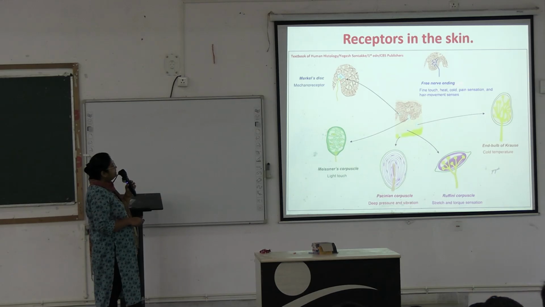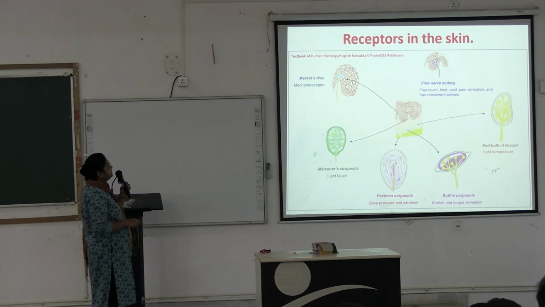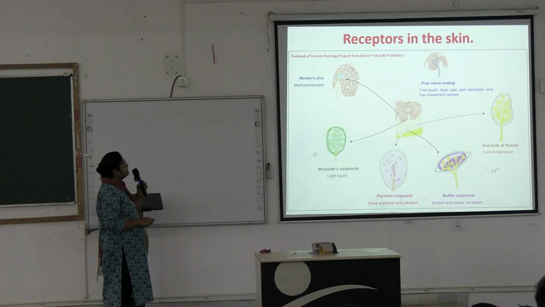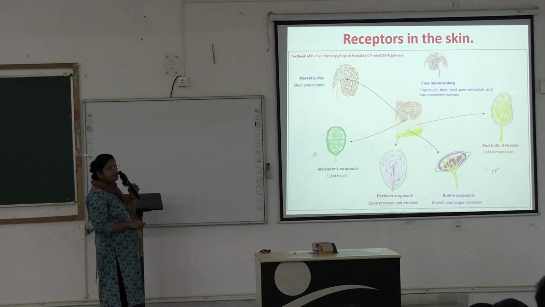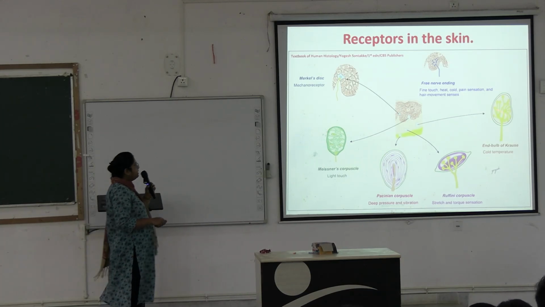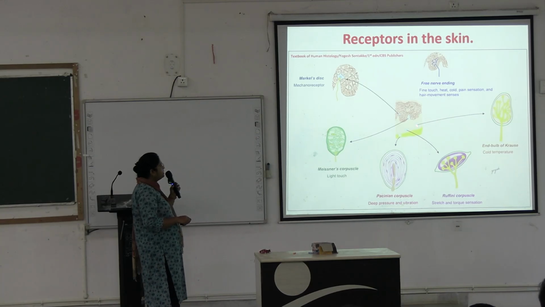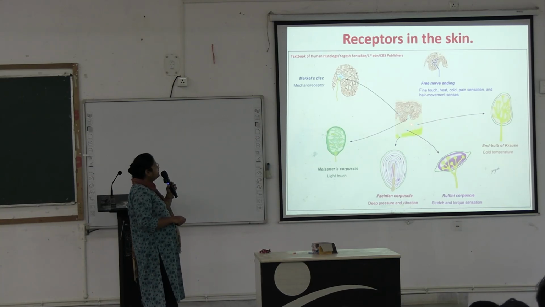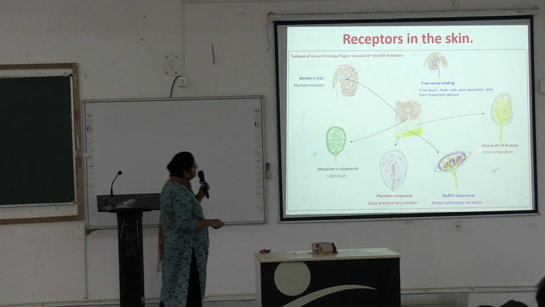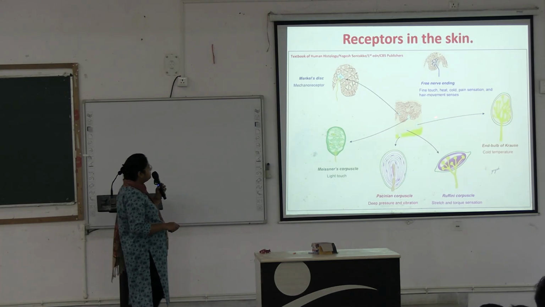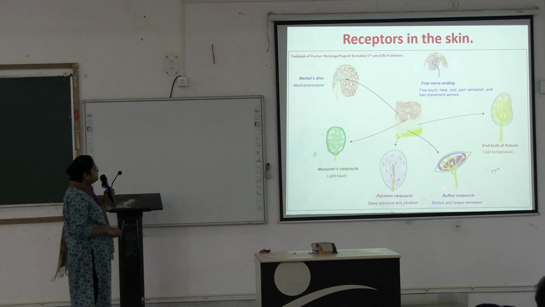Next, there is the free nerve ending. Here, the free nerve ending lies like this. They sense fine touch, heat, cold, pain sensation, and hair movement. These are the functions of free nerve endings. Next is the end bulb of Krause. Here is its location. It is located mainly in the dermis, and it helps in sensing cold temperature. Next is Ruffini's corpuscle.